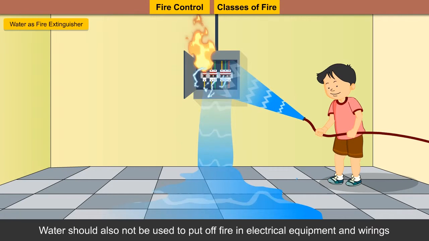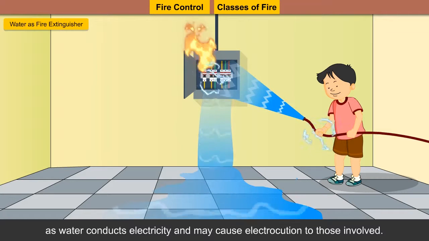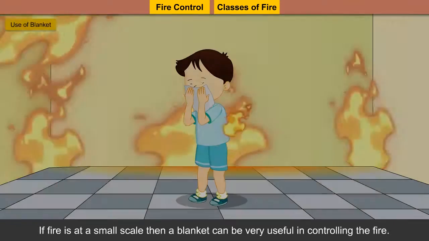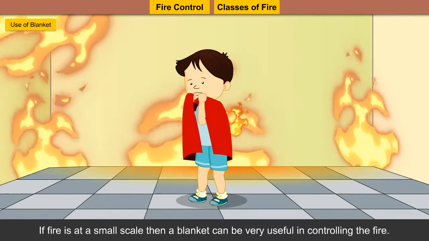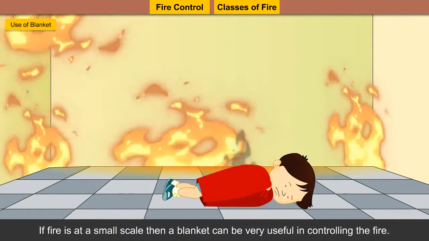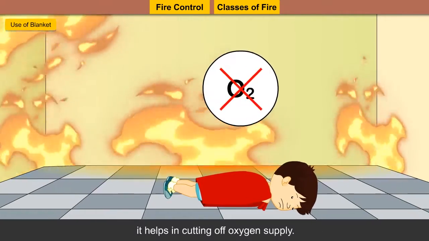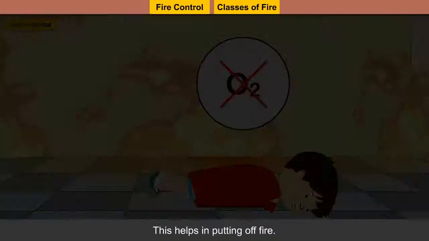Water should also not be used to put off fire in electrical equipment and wirings, as water conducts electricity and may cause electrocution to those involved. Use of blanket. If fire is at a small scale, then a blanket can be very useful in controlling the fire. When the burning object is covered with a blanket, it helps in cutting off oxygen supply. This helps in putting off fire.